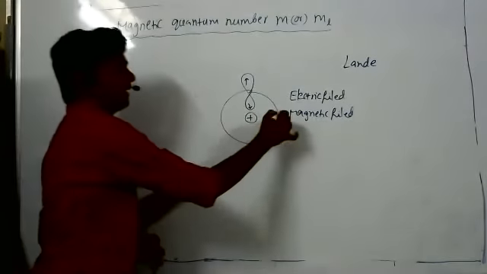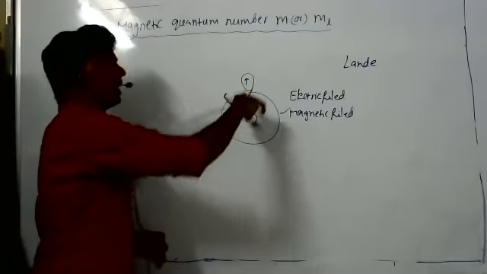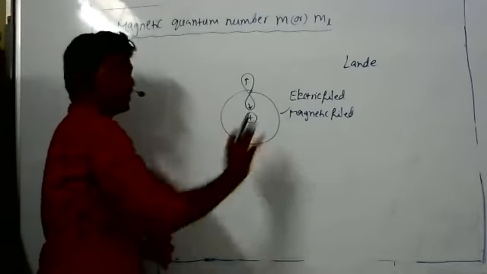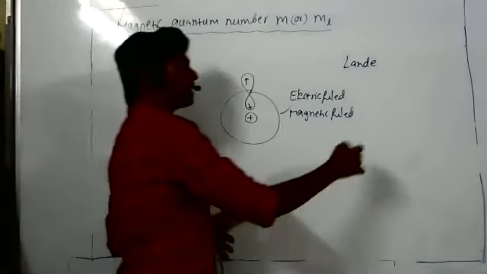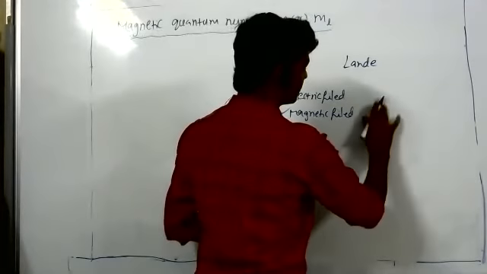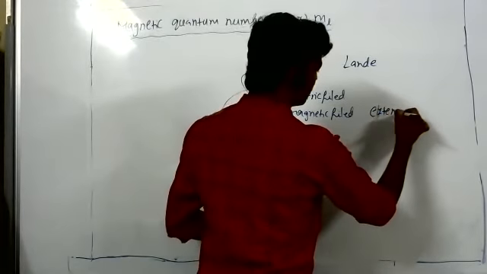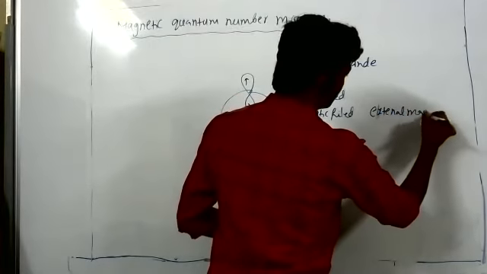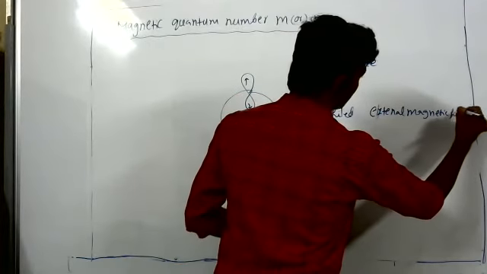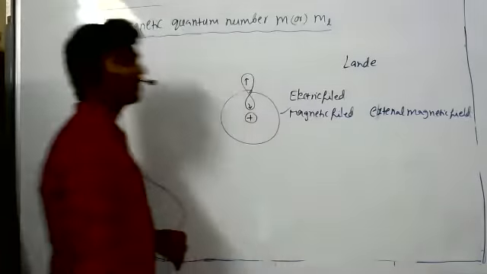So now it's clear, some magnetic field is there when the electron is revolving around the nucleus. Now we are applying an external magnetic field.